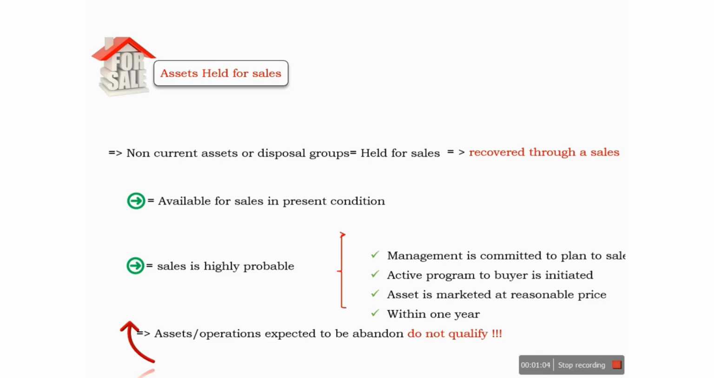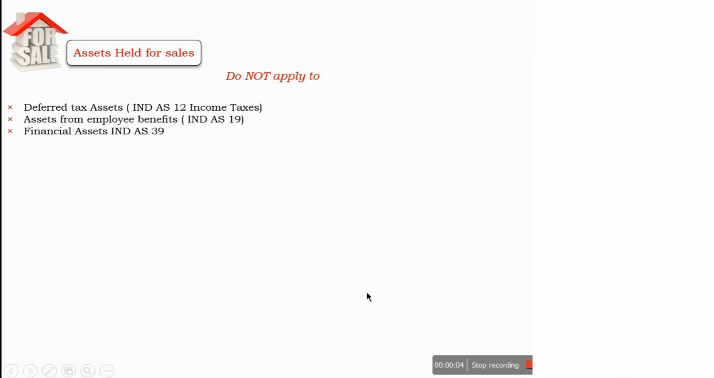If an asset or operation has been classified as abandoned, it will not qualify for accounting or disclosure requirements under this accounting standard. Ind AS 105 does not apply to deferred tax assets, assets arising from employee benefits, and financial assets. Those are measured according to Ind AS 39. Apart from it, it does not apply to non-current assets under Ind AS 41 related to agriculture and contractual rights arising from insurance contracts. Those are dealt with under their own standards.